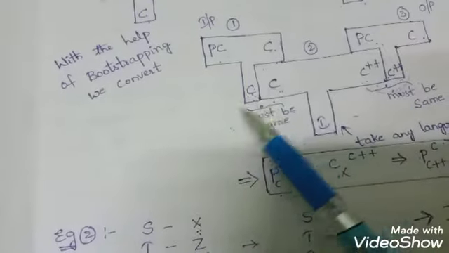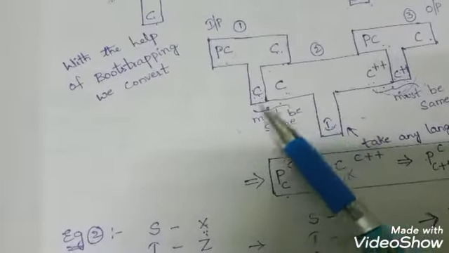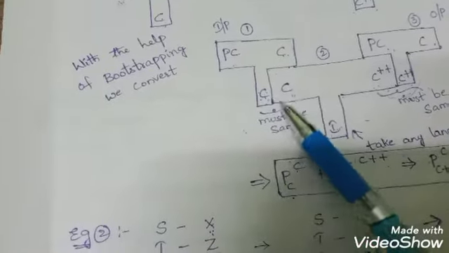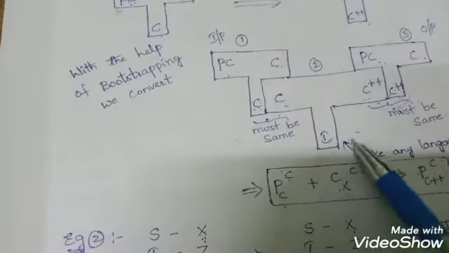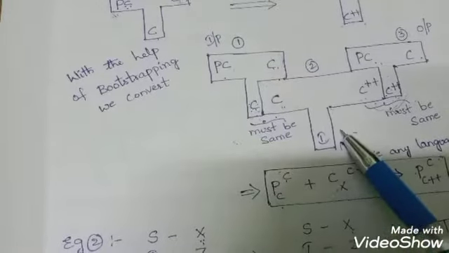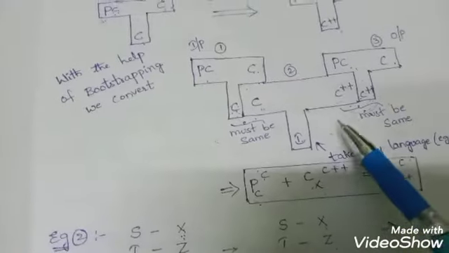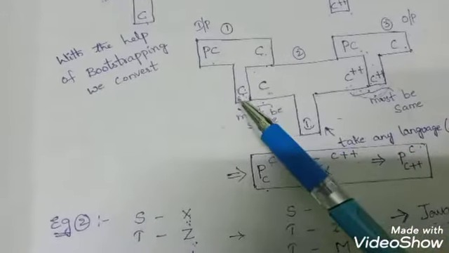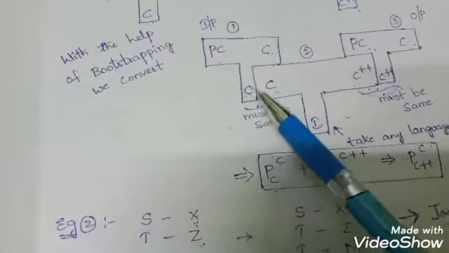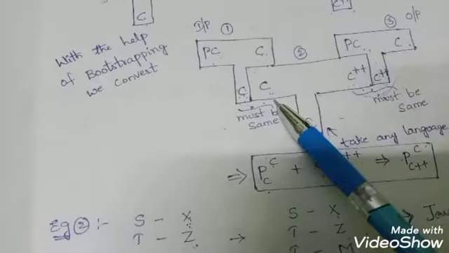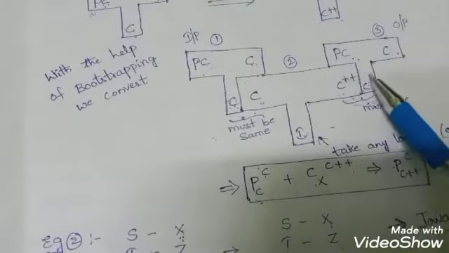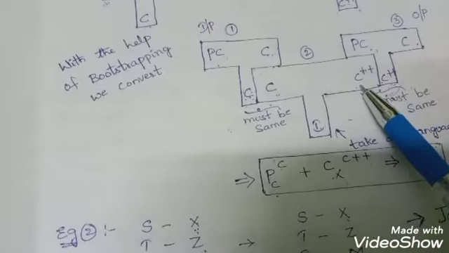Because these two are the same, we are going to omit these two and finally we get the input the user is expecting. Whatever we have written to the left hand side, the same we have written here, and whatever is written to the right hand side, the same is written here.